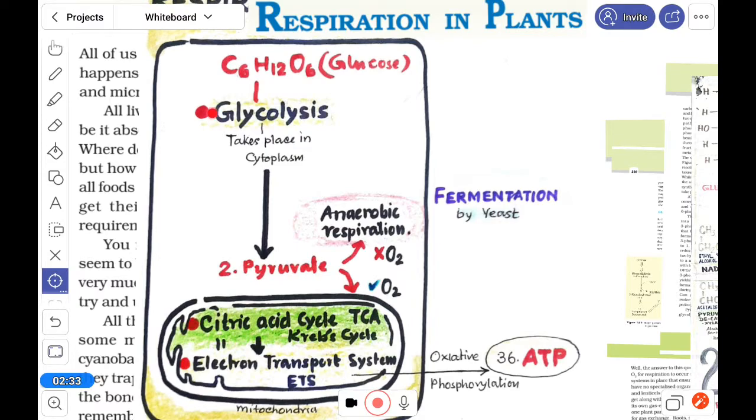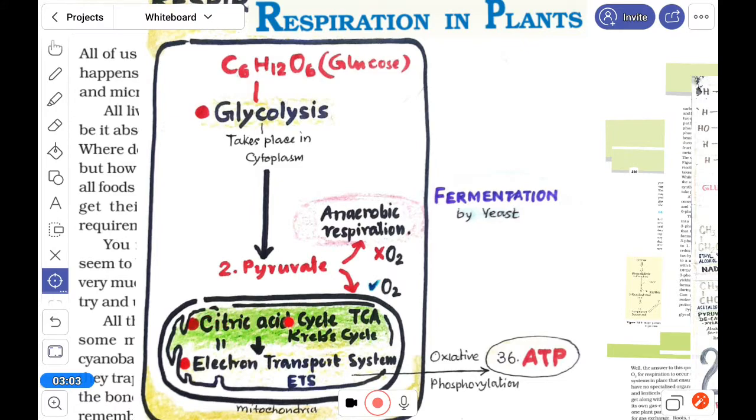into 2 pyruvate. So glycolysis is the first process. Glycolysis takes place in the cytoplasm. In every organism, glycolysis takes place, whether the organism uses oxygen or not. When the 2 pyruvic acid or 2 pyruvate is produced, then in the presence of oxygen this pyruvate will enter inside.